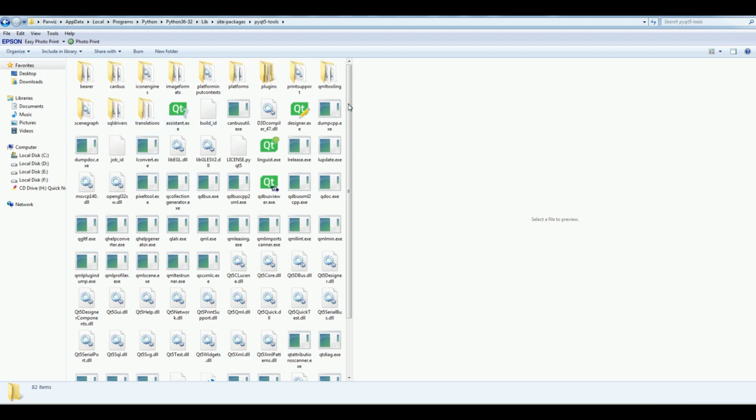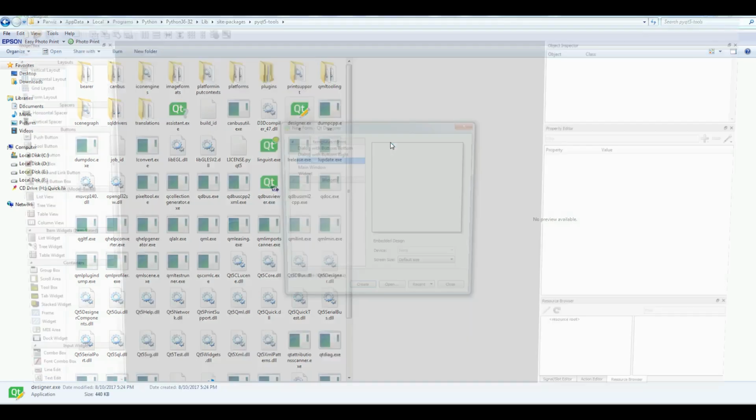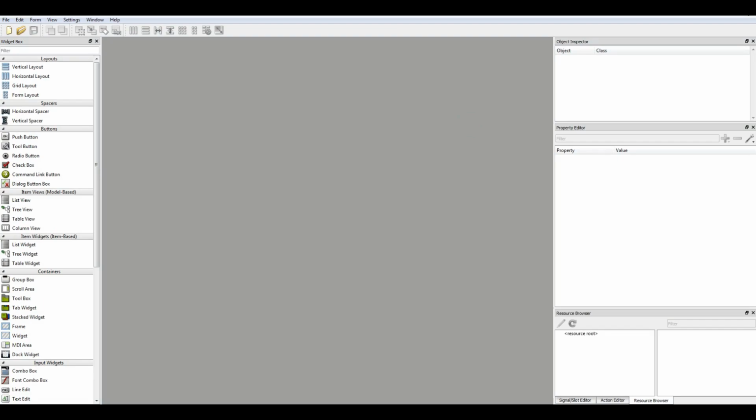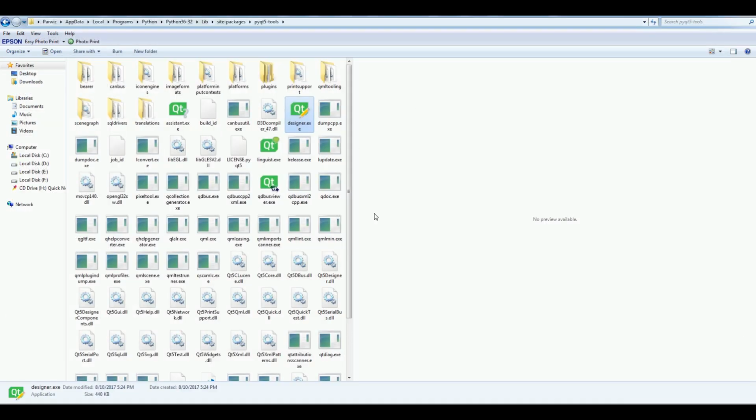Now you can see that I have a designer.exe, and you can open this. Let me open this. Yeah, you can see that this is the designer, and you can work with this. Installing PyQt5-tools is simple. You can just open your terminal and write pip install PyQt5-tools, and it will be installed. And I will add the link, so you can watch that for installing.